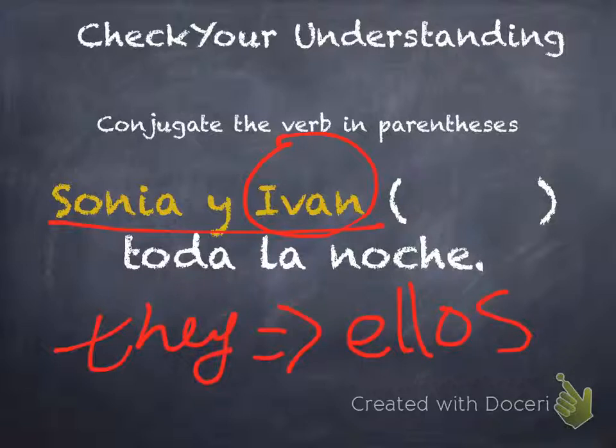So now let's look at our verb, bailar. The ending is AR, correct? So we have to go through in our mind what the AR conjugations of the verb are. It ends in AR, so the endings start with A. I remember that yo is O. And then we go through them: o, as, a, amos, ais, an.